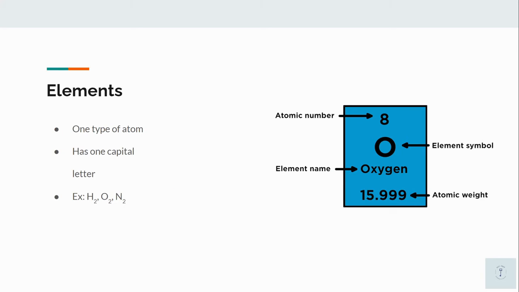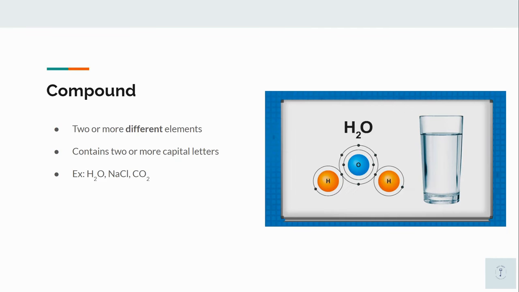Elements are composed of only one type of atom. The symbol of an element contains one capital letter. Some examples of elements are H2, O2, and N2. Compounds are composed of 2 or more different elements. The formula contains 2 or more capital letters. Some examples of compounds are H2O, NaCl, and CO2.